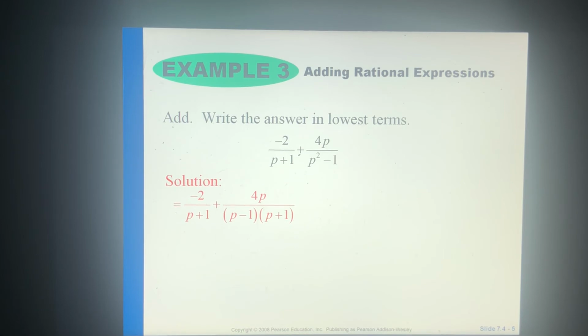So now I'd like you to take a look and think, okay, my denominator right here has a p plus 1. My denominator right here has a p plus 1, but it also has a p minus 1. So you look and see, okay, what does this one not have that this one has? And that's what you're going to multiply top and bottom here by. So this one does not have a p minus 1. So we're going to multiply the left fraction by p minus 1, top and bottom, like such.